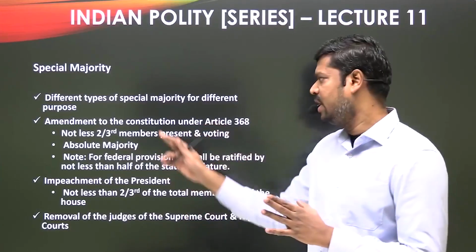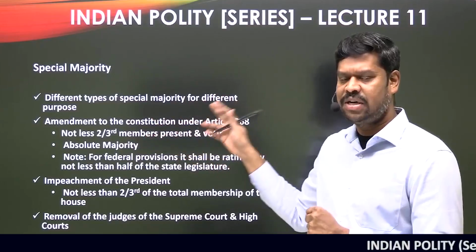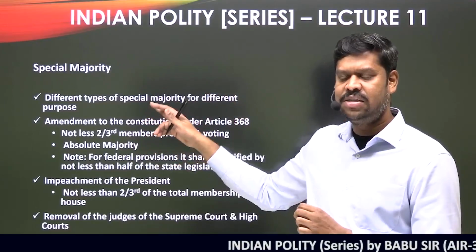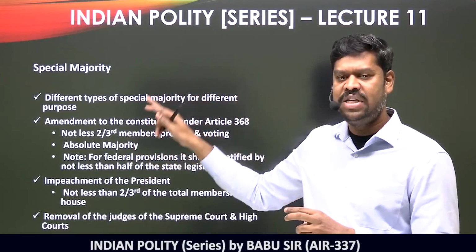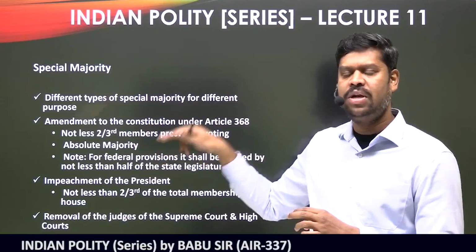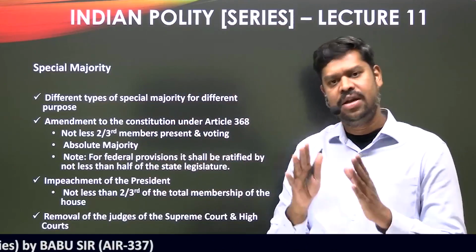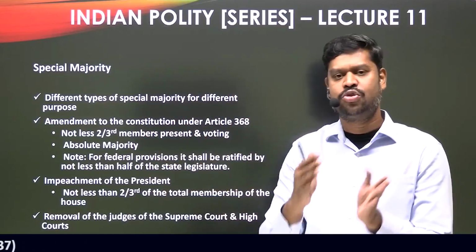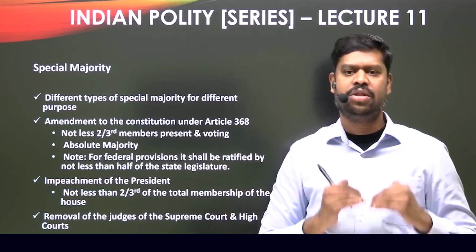Already 300 people are supporting it, which is not less than 2/3 of the members present and voting. You have to see whether that 300 is equal to or more than 272. If it is, then the condition of absolute majority is also satisfied, and we can say that the constitutional amendment proposal is passed with what is called a special majority in the Lok Sabha.